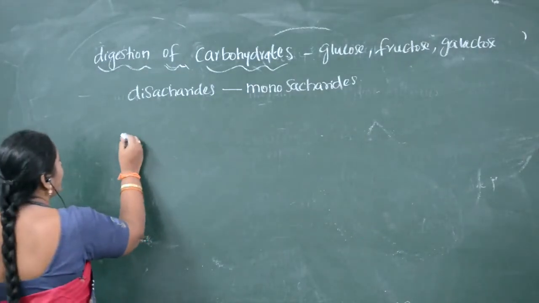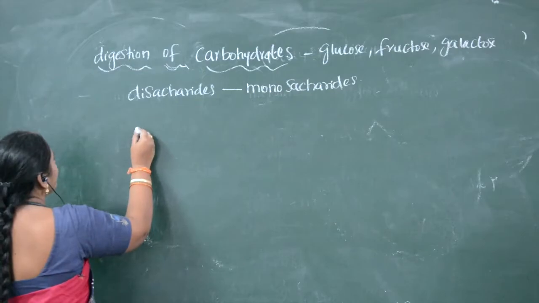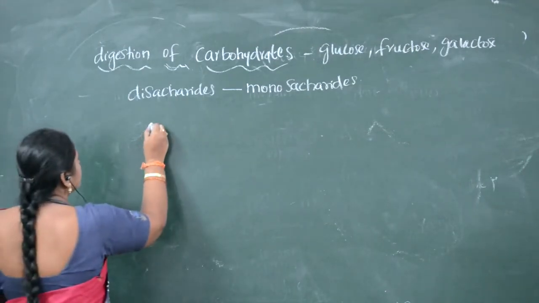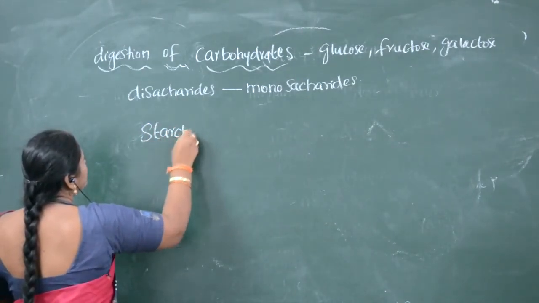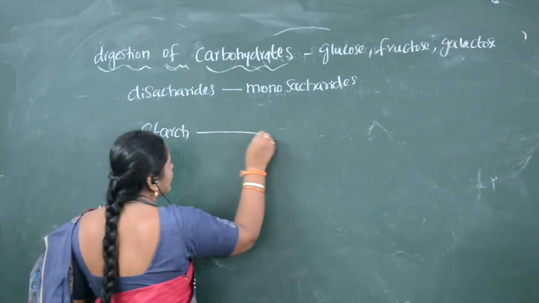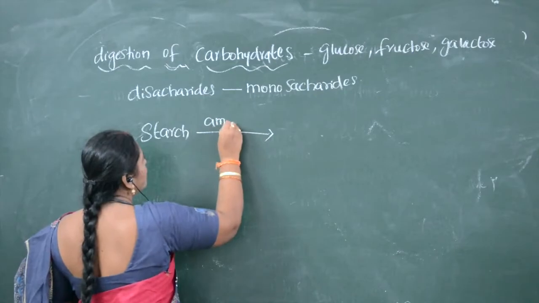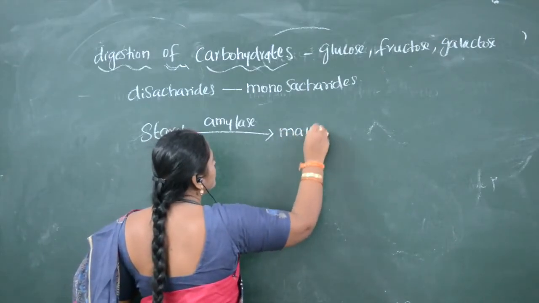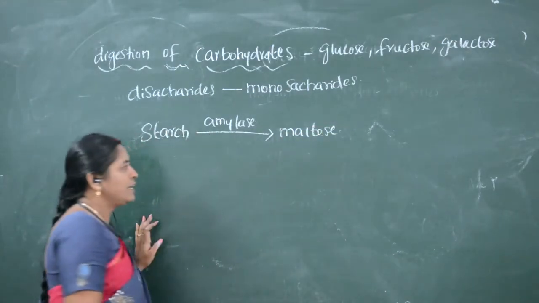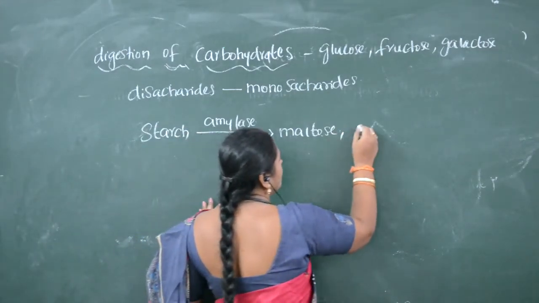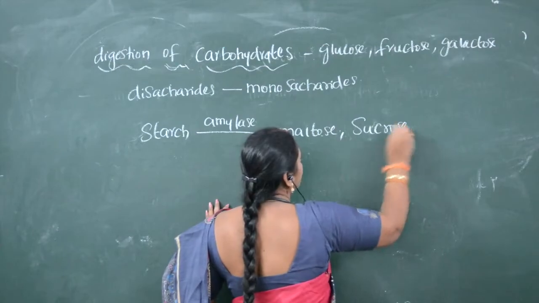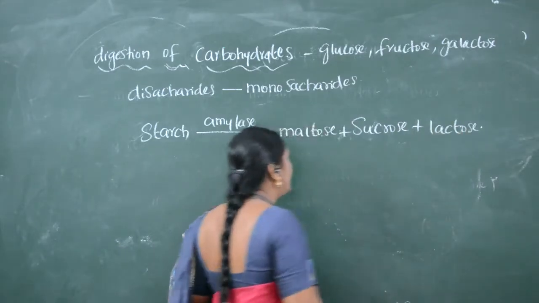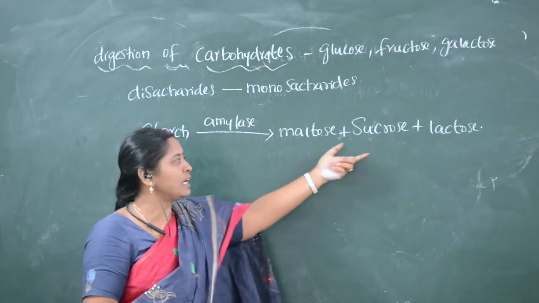Starch is converted by the action of amylase into maltose, sucrose and lactose.